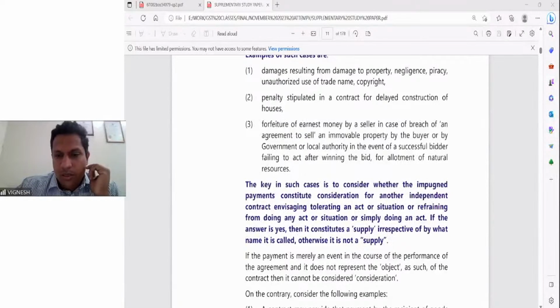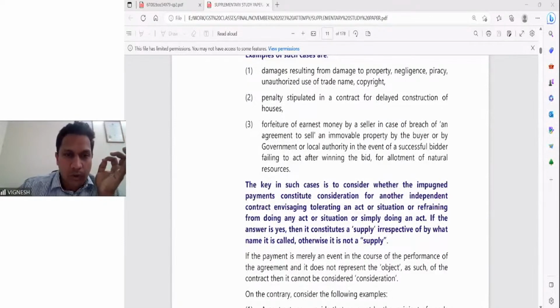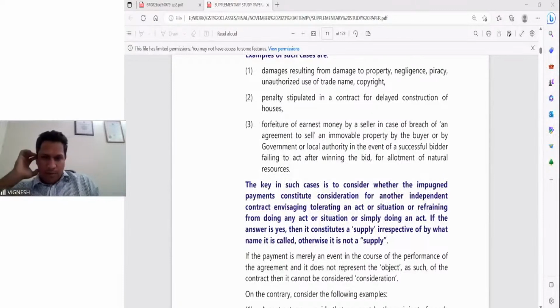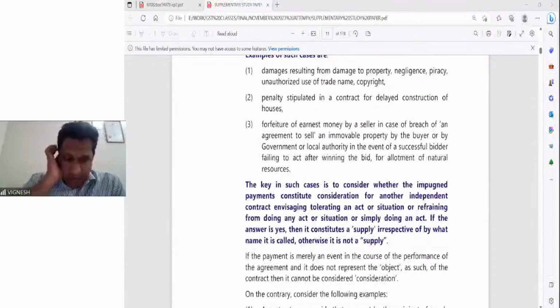Fine. I hope these questions are clear, and I hope the clarification is good. Kindly go through the supplementary study paper. It is very, very important from your examination point of view, and the critical amendment you have to read at the end is the clarification on liquidated damages. That is very, very important here. I'll mention my email ID here for clarification of doubts which you may have later. You can send emails to me in case you're getting stuck anywhere, and it will be my pleasure to respond. With this, we come to the end of chapter 2, concept of supply.